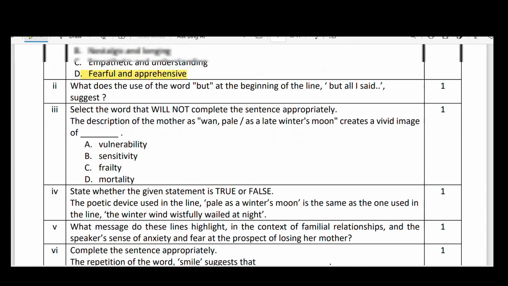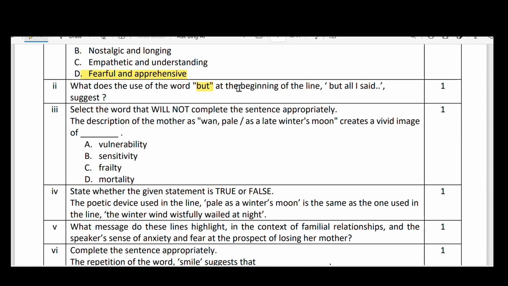Second question. What does the use of the word 'but' at the beginning of the line, 'but all I said', suggest? Select the word. Here, what does the word 'but' refer to? But all I said was, see you soon, Amma.